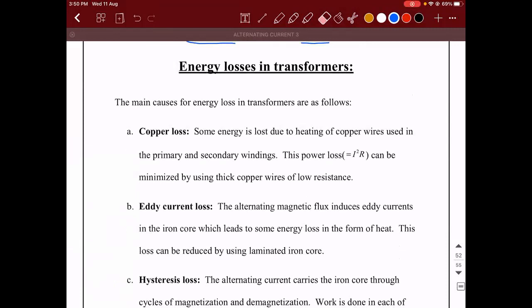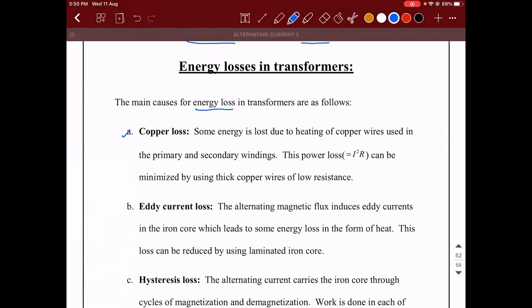So these are also important, guys. Listen to this. The main causes for the energy loss in transformers are these. First thing is copper loss. Even before you read, you will be able to understand. What do you mean by copper loss? What are the windings made up of? Windings are made up of copper wire.